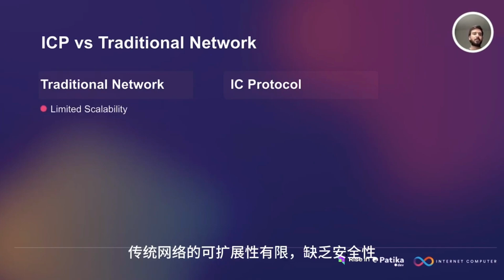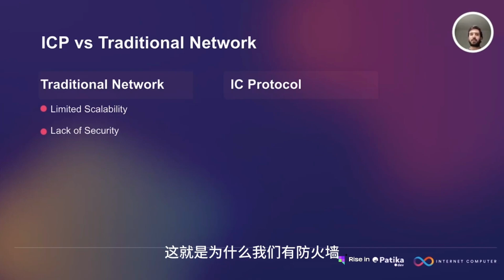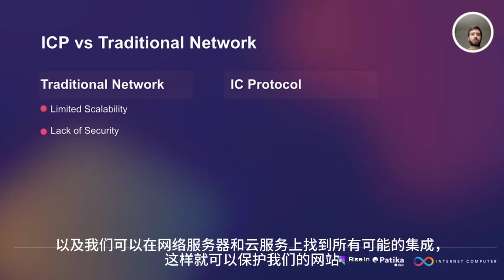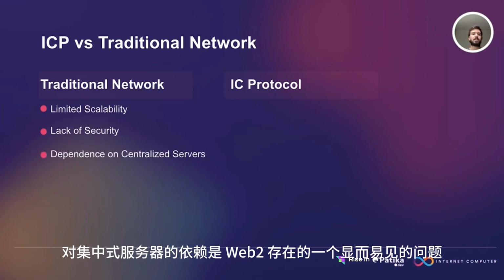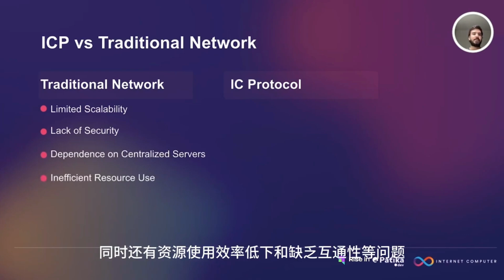So the traditional network has limited scalability and lack of security, and that's why we had this firewall and every possible integration we can find on the web servers and cloud services, so that we can protect our website. There is also the dependence on centralized servers, which is the obvious problem in Web 2, inefficient resource use, and finally, lack of interoperability.